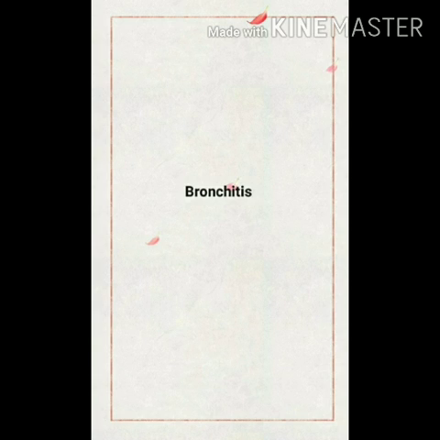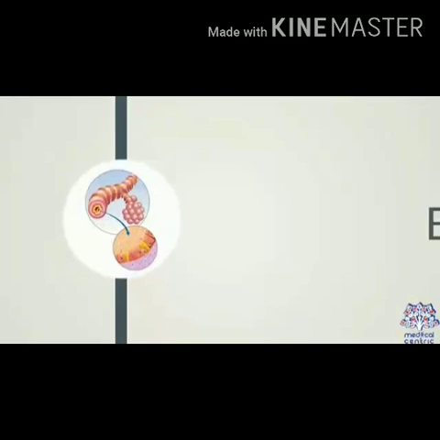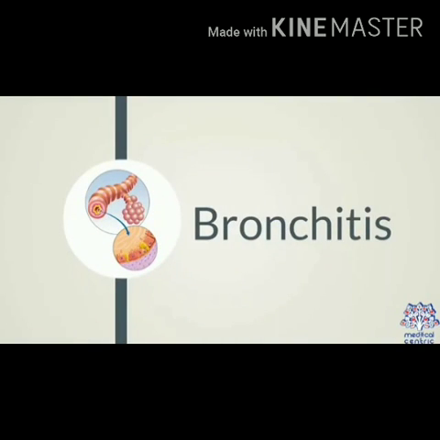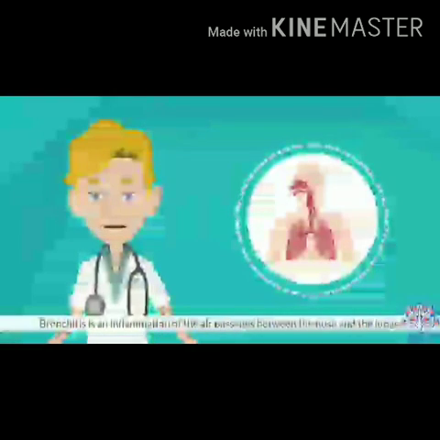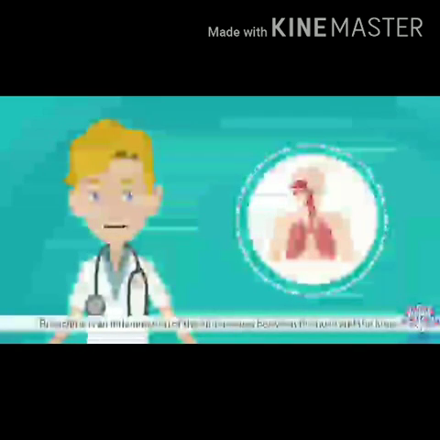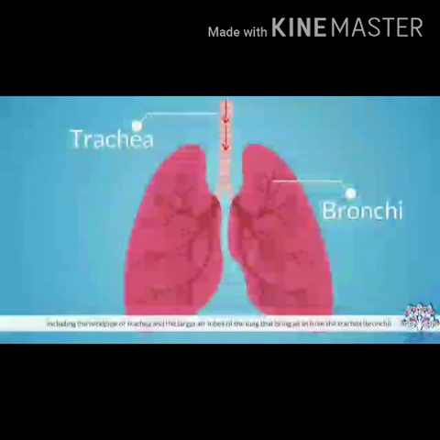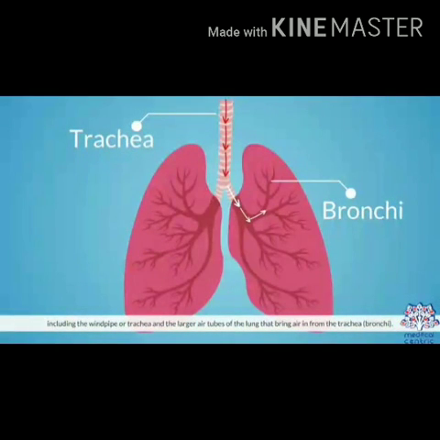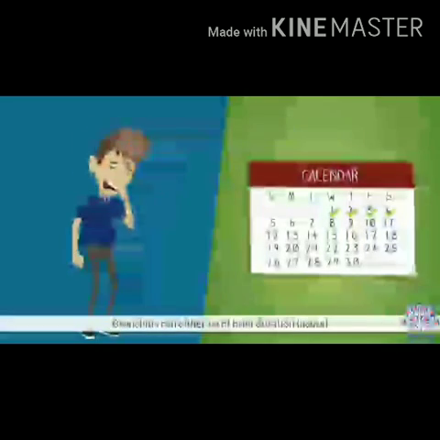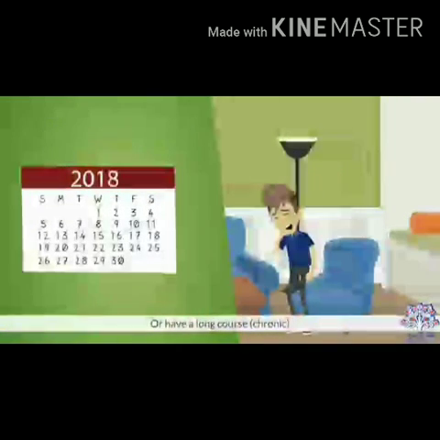Bronchitis is basically swelling of the bronchial tubes that carry air in and out of the lungs. So let's understand. Today's topic is bronchitis. Bronchitis is an inflammation of the air passages between the nose and the lungs, including the windpipe or trachea and the larger air tubes of the lung that bring air in from the trachea, the bronchi. Bronchitis can either be of brief duration, acute, or have a long course, chronic.